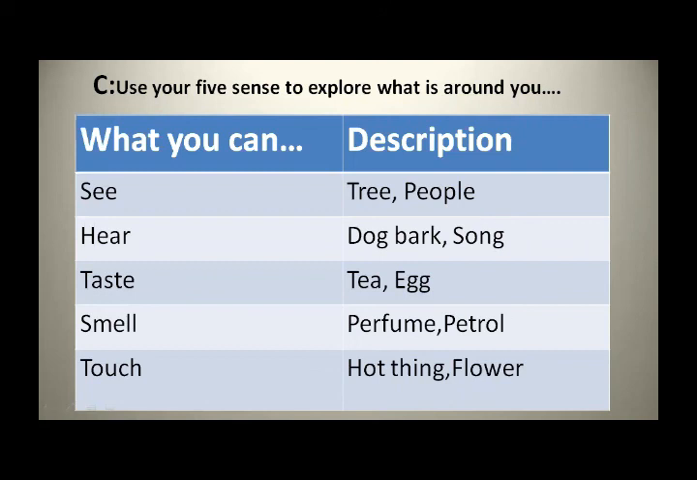Now the next is here. You can hear a dog barking, a song, traffic noise. Taste: tea, egg, and other flavors you can taste. You can write in this option. Smell: you can smell burning things, perfume, flower smell, petrol. Now the next, touch. You can touch soft things, hard things, hot things like tea, coffee, and next is flower.